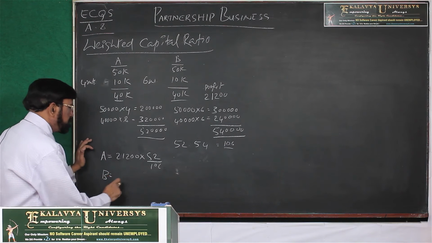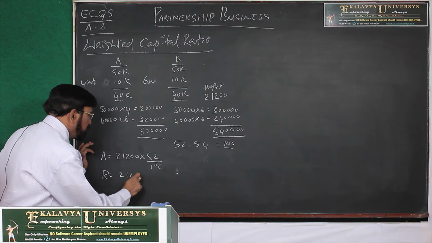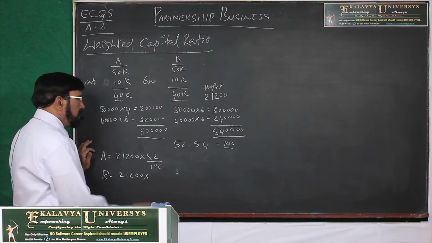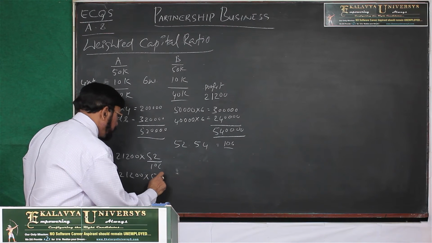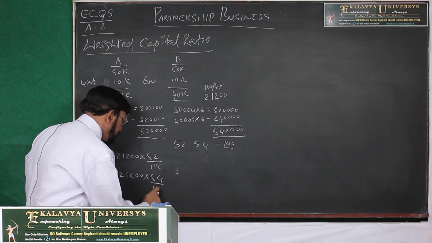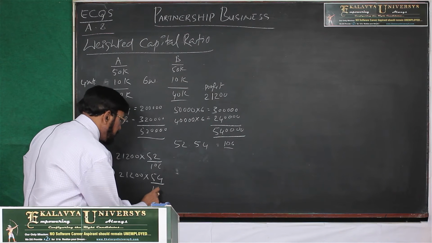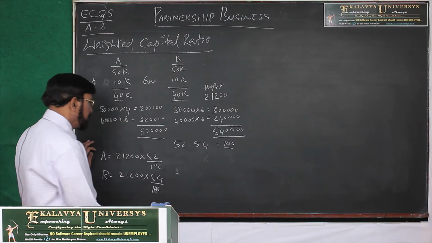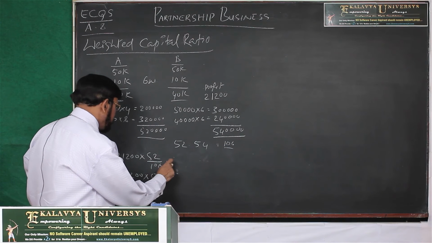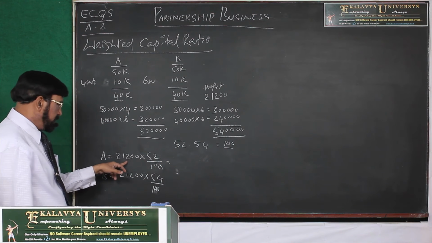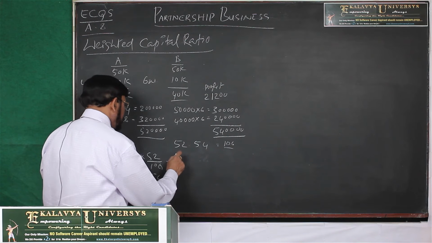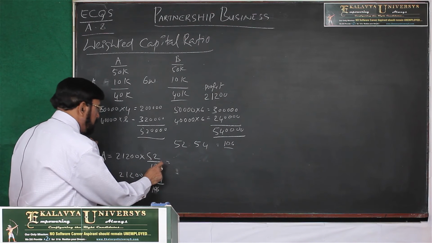B's share of profit is 21,200 into 54 by 106. Then you calculate this.